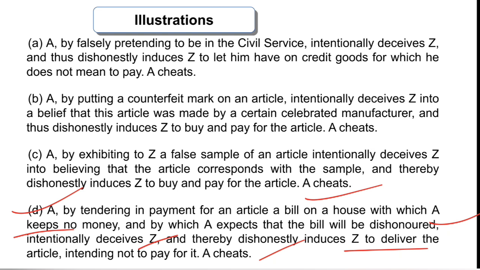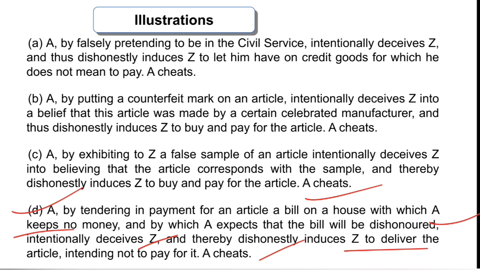So this is the same example: I have some deposits with somebody at some house, and I draw a bill of exchange on that account and buy something from you. When you take that bill of exchange to deposit, the person denies that we have any amount, any deposit of the person who has drawn that check, the bill of exchange, to you. So the consequence would definitely be a dishonor.